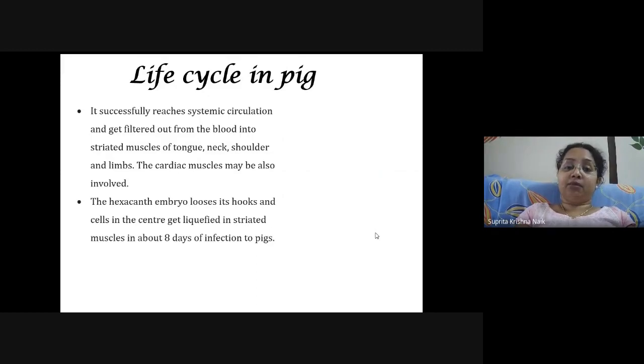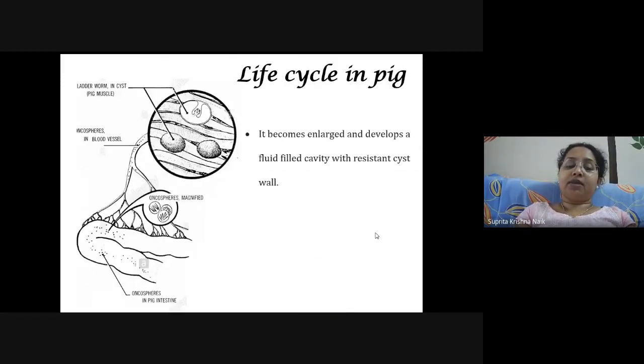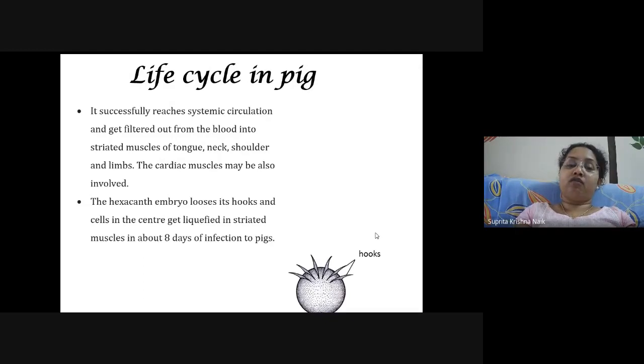The hexacanth embryo loses its hooks and the cell in the center gets liquefied in striated muscles in about the span of 8 days of infection in the pigs. So what we understand here is that once it reaches its location, in an 8 day span, these hexacanths, when they go and attach to the main areas, will lose their hooks, they will disappear by the span of 8 days.